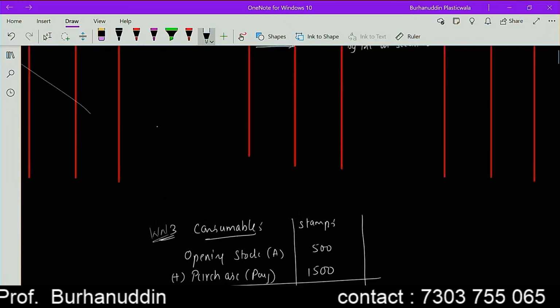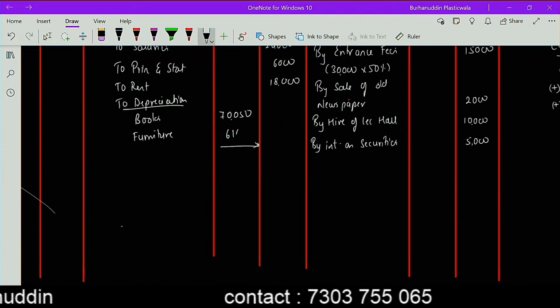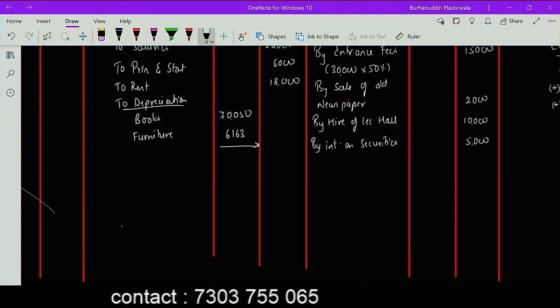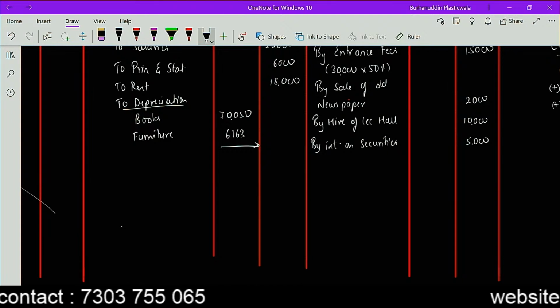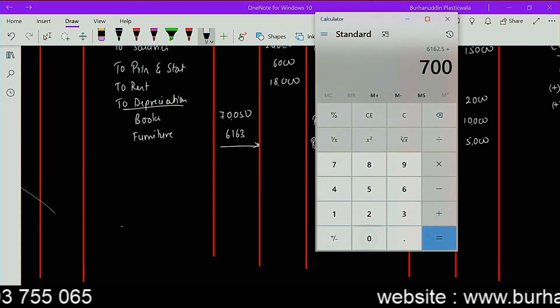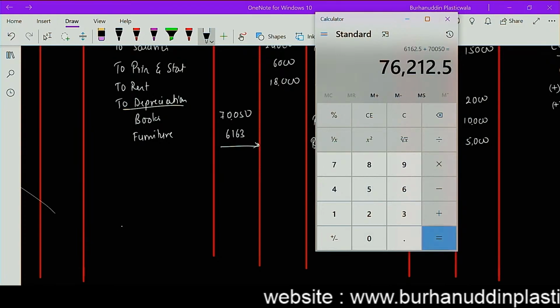One effect over here, the second effect in the expenditure side. And I'm going to take a total of this 70050. I'm getting the answer as 76,213.